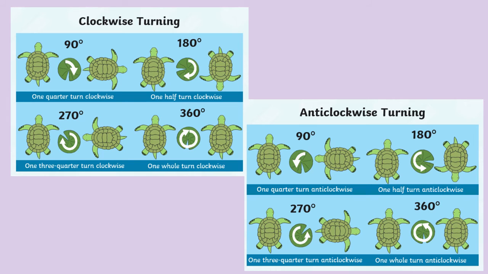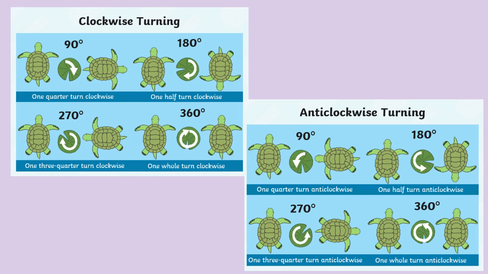When we turn 90 degrees or 1/4 turn, it's turning something called one right angle. A half turn means we're basically turning around and facing the other way. 3/4 turns means we're doing 3 of those quarter turns. If you can count them, that's easier. And if we do 4 of those quarter turns, we have done a whole turn.